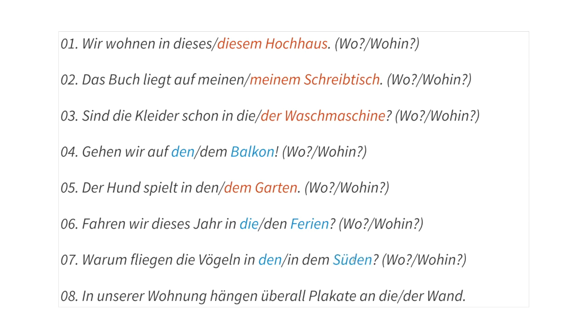Der Norden, der Süden, der Osten und der Westen. And finally, we have in unserer Wohnung hängen überall Plakate. So in our apartment, there are posters hanging everywhere. Where do they hang? The verb expresses something static. Sie hängen an der Wand.